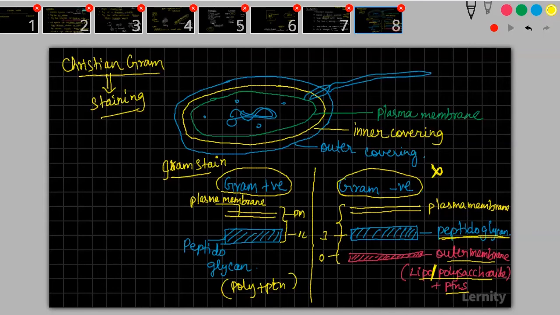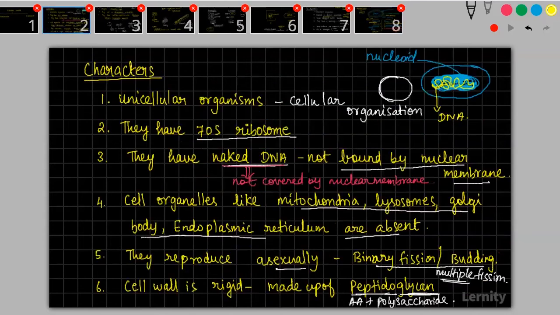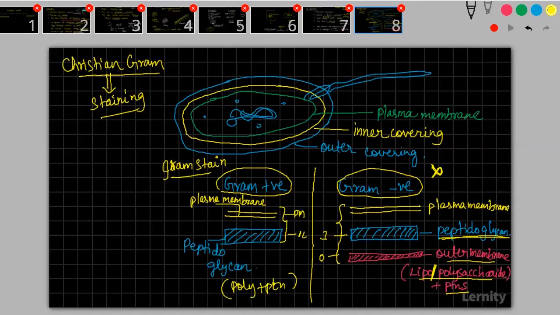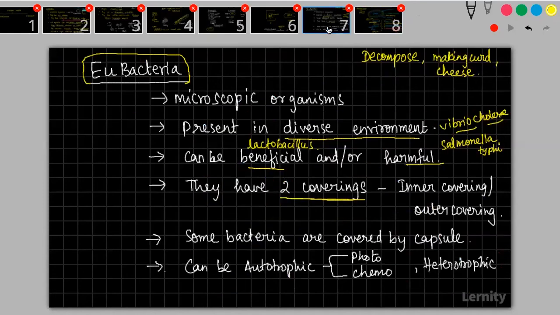So there are some monerans. When I'm saying that it is having two layers, I'm talking about an inner covering and outer covering. Whenever I'm talking about the two coverings here, I'm talking about only the gram negative. There are some monerans which will have one covering also. So please understand, this is the difference between gram positive and gram negative. Let me quickly finish this off, and then I'll explain once again.